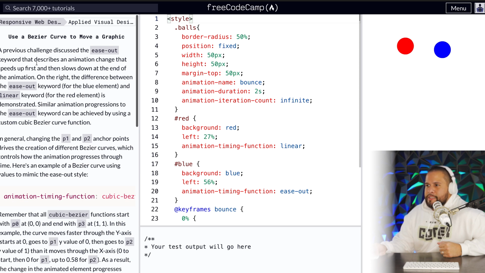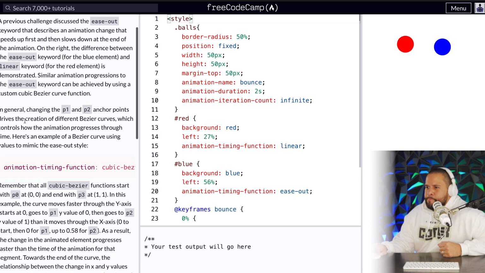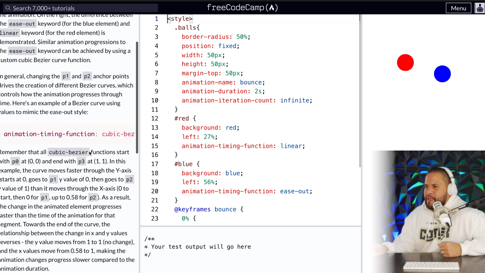Use a Bezier curve to move a graphic. A previous challenge discussed the ease out keyword that describes an animation change that speeds up first and then slows down at the end of the animation. On the right, the difference between the ease out keyword for the blue element and the linear keyword for the red element is demonstrated. Similar animation progressions to the ease out keyword can be achieved by using a custom cubic Bezier curve function. In general, changing the P1 and P2 anchor points drives the creation of different Bezier curves, which controls how the animation progresses through time. Here's an example of a Bezier curve using values to mimic the ease out style.